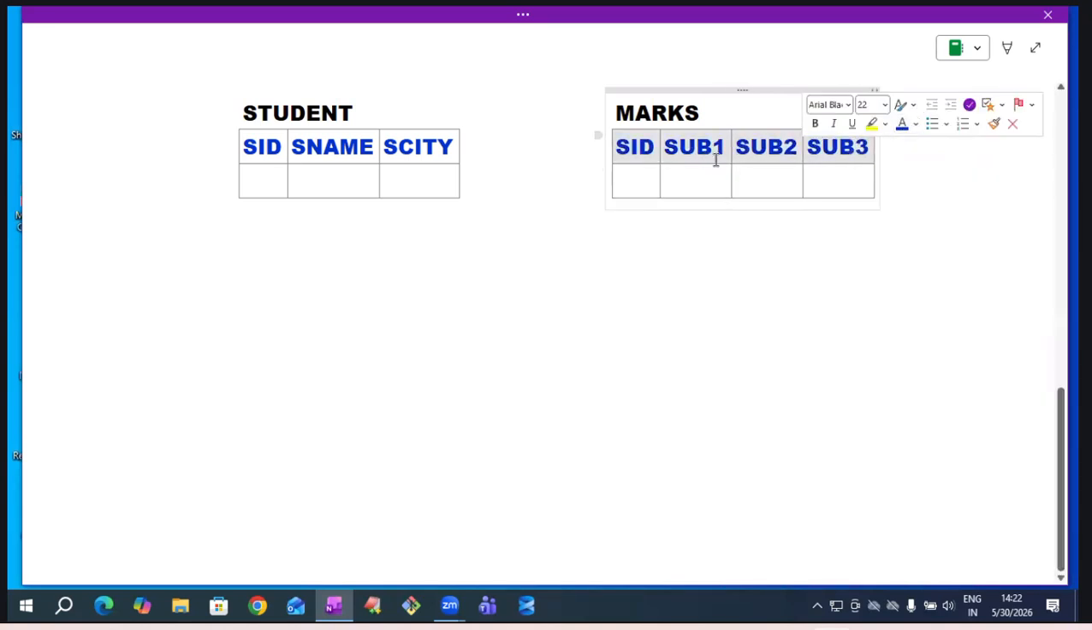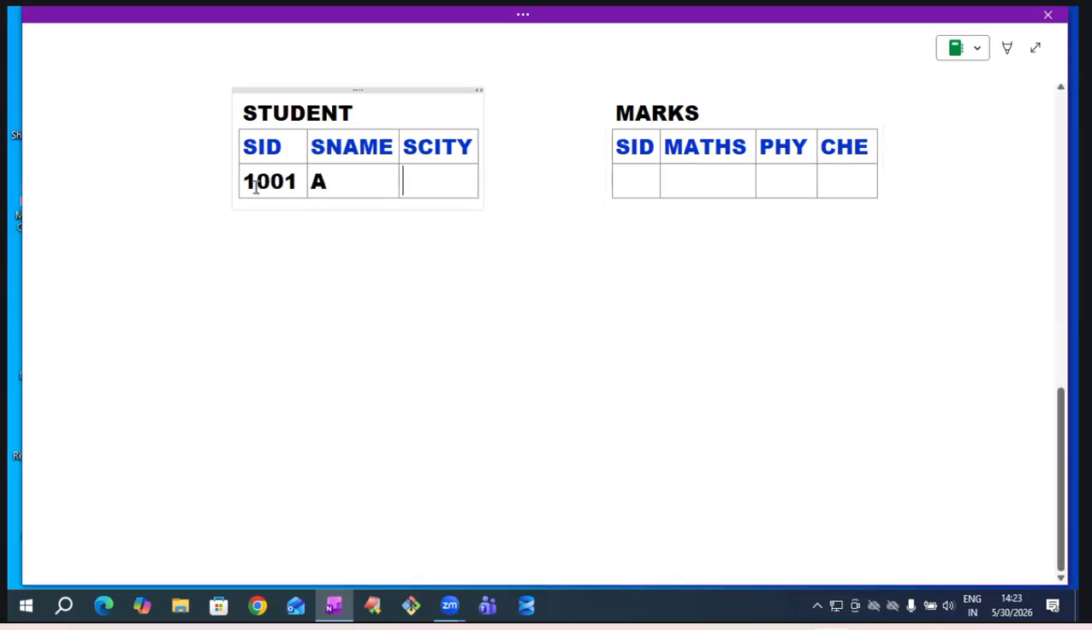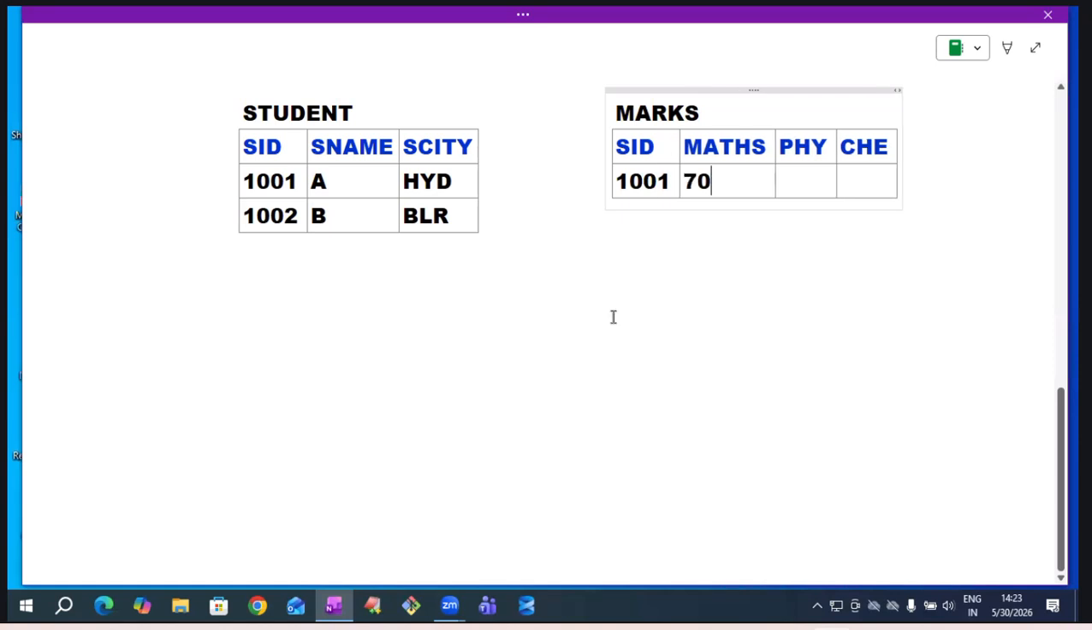For easy understanding, I am giving the subject names as maths, physics, and chemistry. Understand now? Student 1001, A, is from Hyderabad. Student 1002, B, is from Bangalore. Like this, the data is there. Student details are available in the student table. Their marks details are available in the marks table. Student 1001 got 17 in maths, 16 in physics, 85 in chemistry. Student 1002 got 56 in maths, 44 in physics, 30 in chemistry. Like this, the data is.